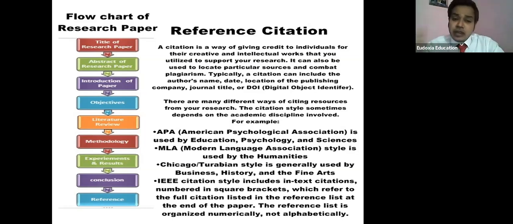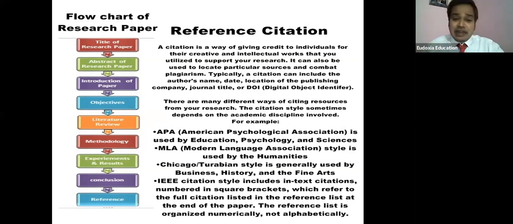Now we are using the DOI, that is digital object identifier. Therefore, whenever some paper is copied from another, it can be caught automatically. So now we are going for the citation. These are some popular citation styles which are generally given. First, I am going with the APA, that is citation in the APA style.